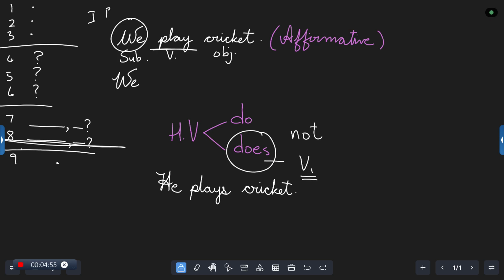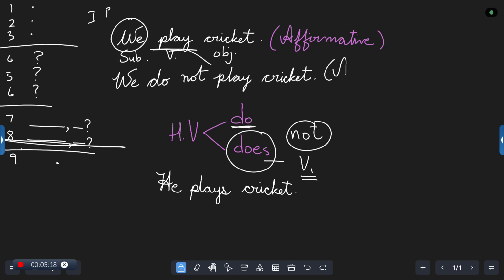We must take the helping verb do. Then we must take the adverb not. Then we need to take the verb. What is this verb? Play. And what is the object? Is it right? So what sentence is this called? This is also a sentence because we are putting full stops. What is this? Negative sentence. I'm not writing the full form, I'm writing only NEG.